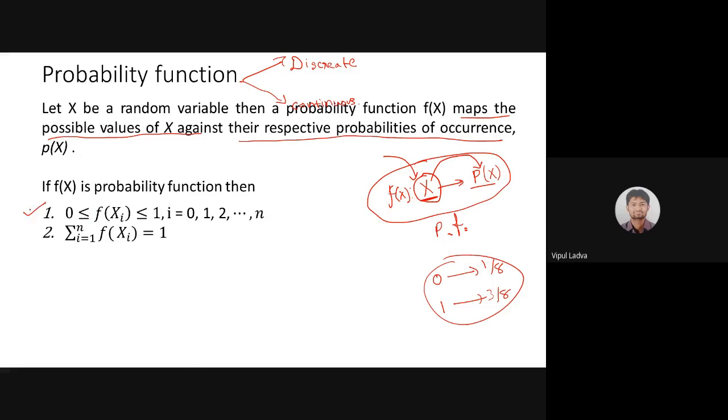This is very common and very easy, and you have learned this in 12th also. For the probability function, each and every probability will lie between 0 and 1. It might be 0, it might be 1, or in between 0 and 1. It's not possible that f of x will have a value less than 0 or greater than 1. Take care of each and every possibility for the random variable x. And second, the summation of f of xi, that means the addition of all those probabilities, must be 1.